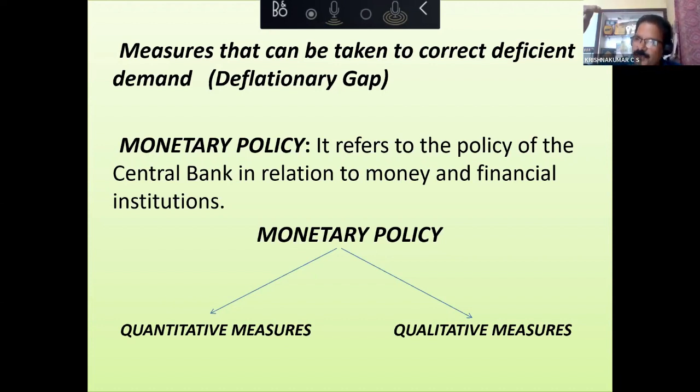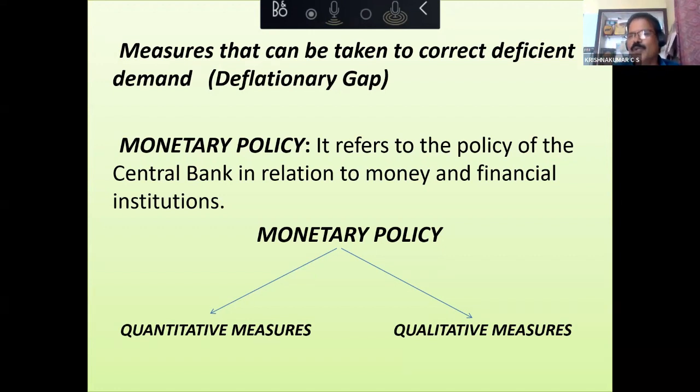RBI will advise the commercial banks, "It is better to follow these things. Please try to follow." Say, for example, the country is in inflation. RBI can give advice: please restrict the amount of loan given to such and such categories of people. This is what we call moral suasion.